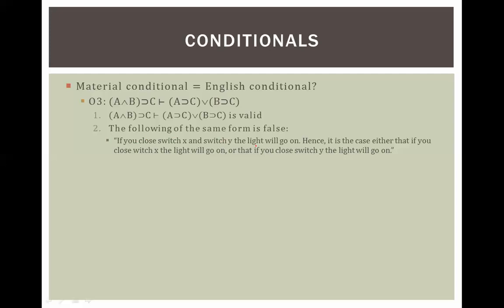If you close switch X and switch Y, the light will go on. Let me show you. Here's an amazing diagram of a light bulb. Wow, that is a loop for a light bulb. And here are some switches. You need to close the circuit in order for the light bulb to come on, right? Here is switch X, and here is switch Y. Now, in order to get this light bulb on, you have to close both switches. So, if you close switch X and if you close switch Y, then the light bulb comes on, right?